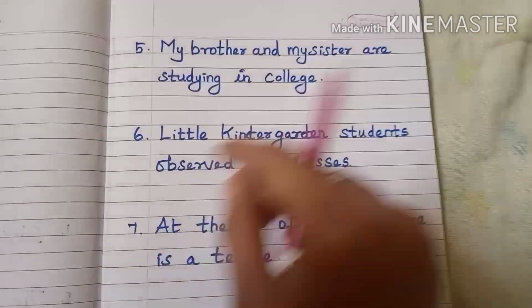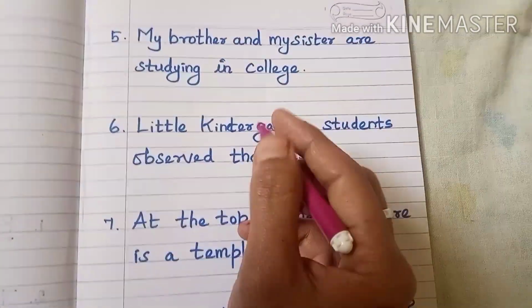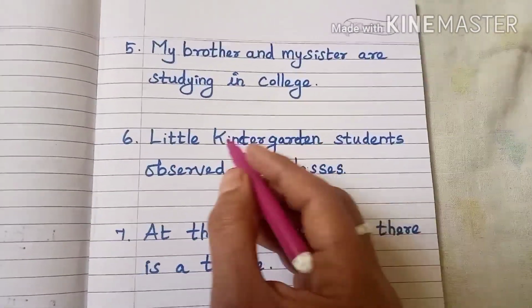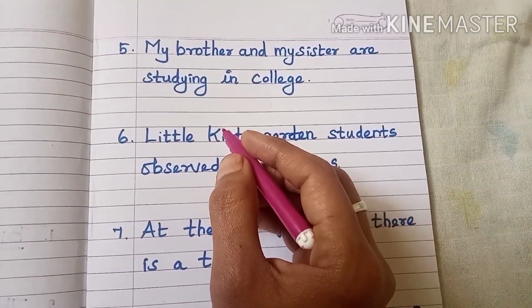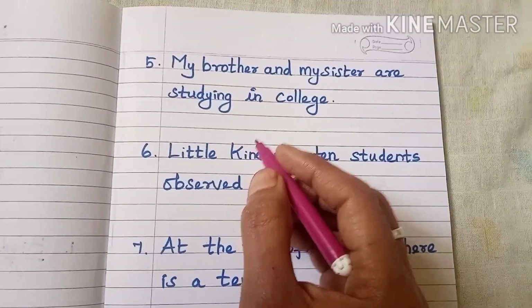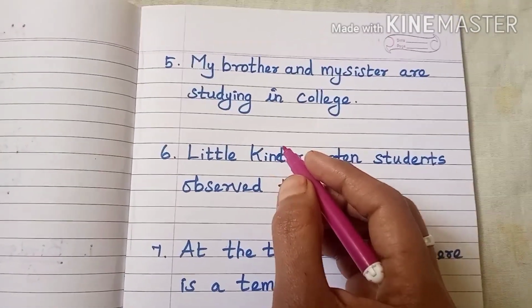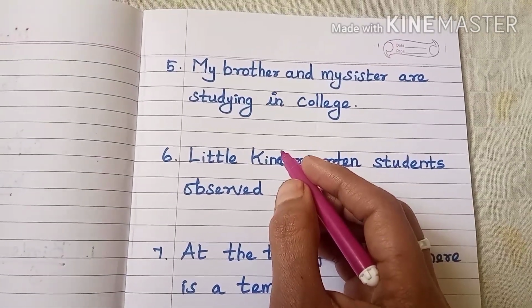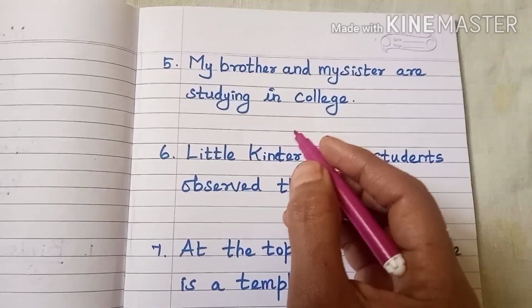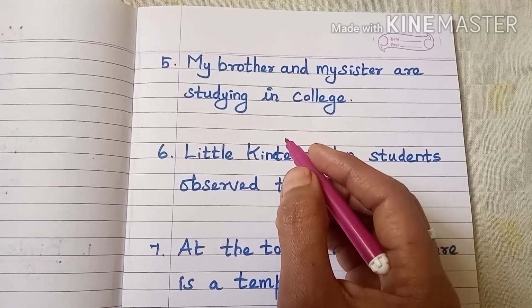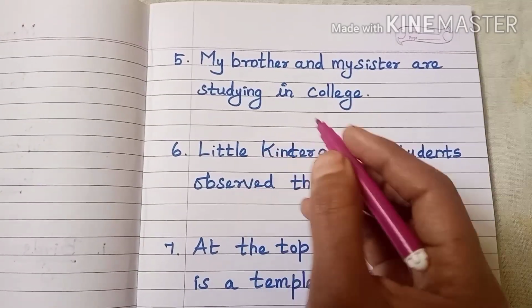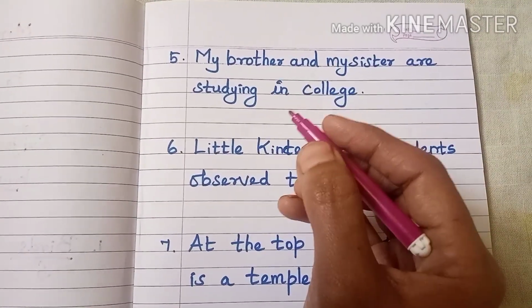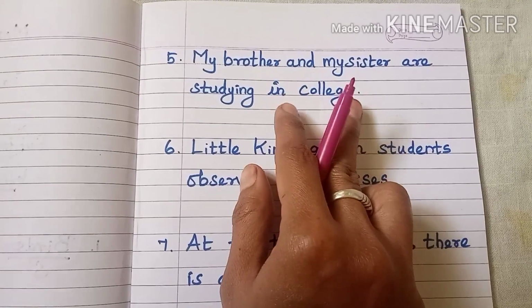My brother and my sister are studying in college. Here, who are studying in the college? My brother and my sister. Also make a note that a subject need not be a singular one or a single noun. It's not needed. My brother and my sister, more than a single person, two persons are here.